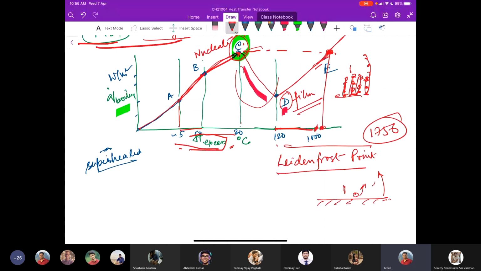I hope you are getting the point. And that is why later I draw a line in order to show you that the point C and point E is at a similar level of having the same heat flux. But to reach C under the nucleate boiling, you needed an excess temperature of around 30 degrees for water, whereas again from the lowest, the Leidenfrost point, to the similar magnitude of heat flux in film boiling, you require around 1000 degree of excess temperature.